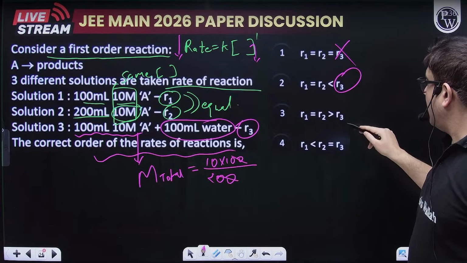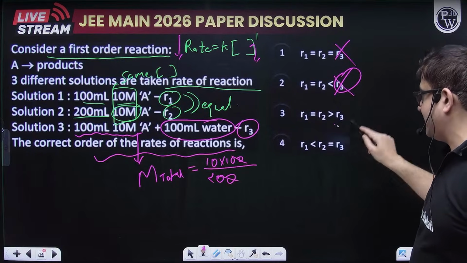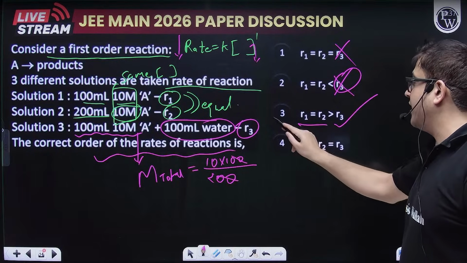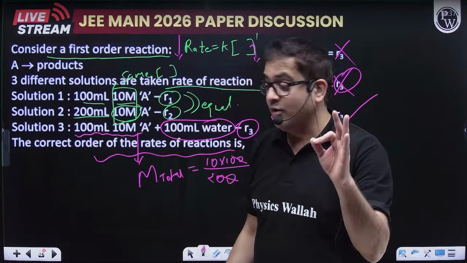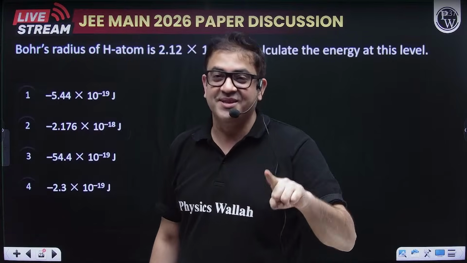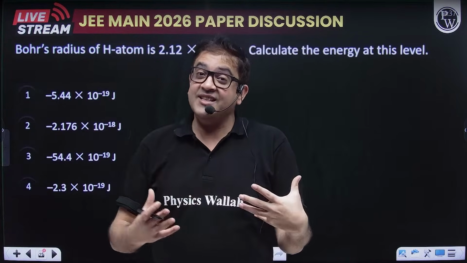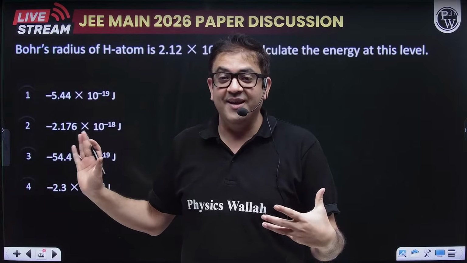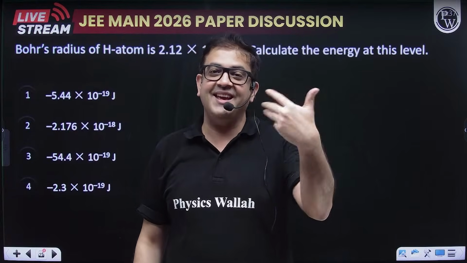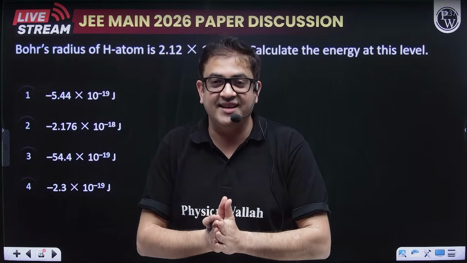No. Okay, it is saying R3 is greatest? No, R3 will be least. Yes. And obviously R1 and R2 will be equal. So option 3. For such questions, look with your eyes at what the options are saying. In some uneasiness and haste, people solve questions properly, but while marking options, they commit a mistake. So please do not do that. It is actually a crime if you make such a mistake.